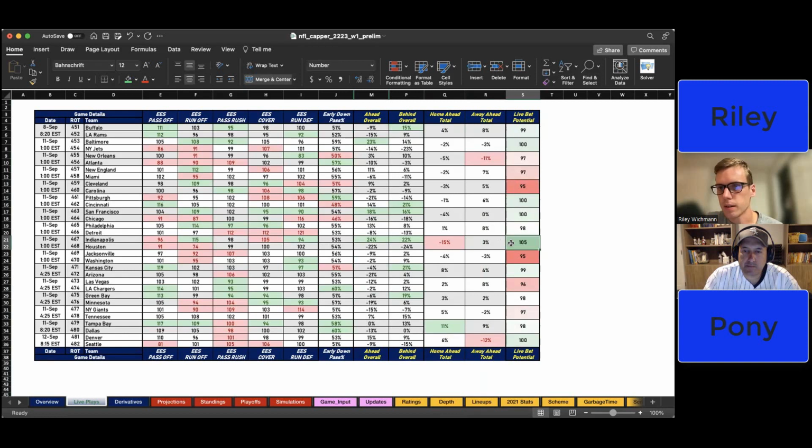On the flip side, Indianapolis and Houston, we like Indianapolis either way. So even if Indianapolis is leading, maybe we expect them to just run away with the game as well. So that's kind of how you read that. That was a long form answer, but I hope that was detailed enough.